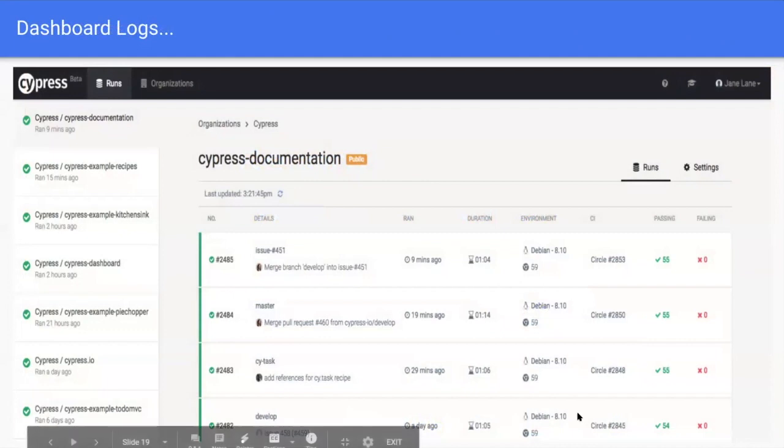Here we can see the logs, how much time it took for each build, the duration, and the environment, whether it is Linux, Mac, or Windows, and the CI/CD pipeline, which is TeamCity or CircleCI, and how many passed and how many failed. So in this way, we can see the logs and command line executions in detail in the dashboard. It supports parallelization as well for parallel testing, to make sure time is efficient and execution is short.